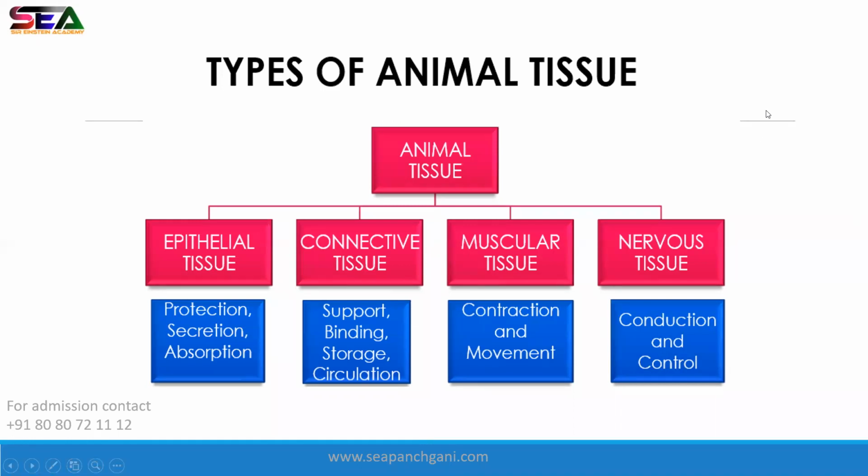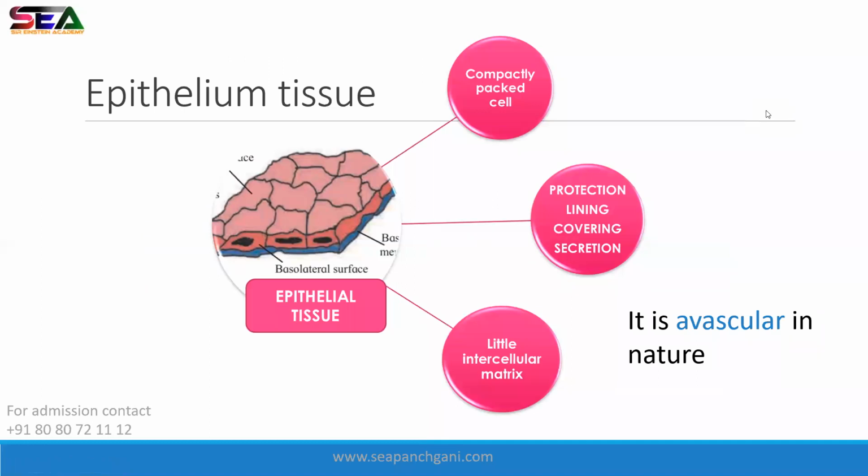Chalo. Moving forward, epithelium tissue. You guys know this already. These are the epithelial tissue. They are compactly packed cells. In short, there is little intercellular matrix. Can you see here in the diagram? They are so compactly packed, very closely. And what is the function? Protection, lining, covering, and secretion.